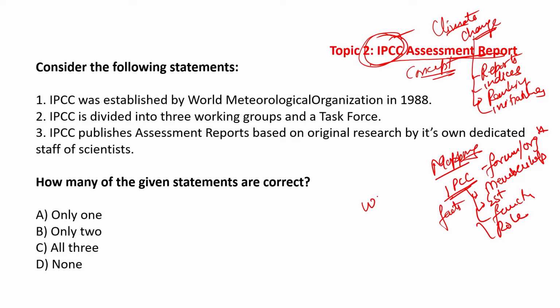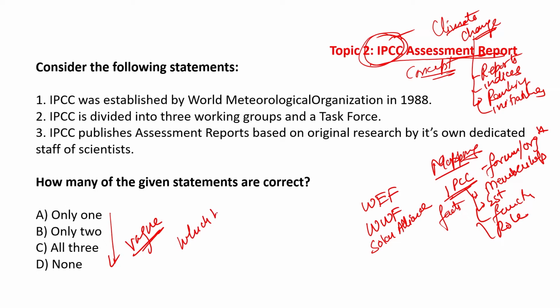Similar questions can be asked on WEF, WWF, and other things, for example, Solar Alliance, etc. If you look at the format of the question in this case, the format is vague. When I say vague, you are not asked to identify which, but how many. So that can make the task difficult.